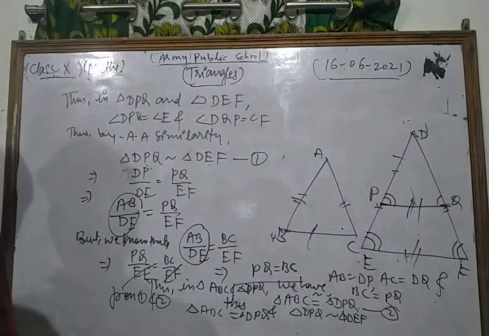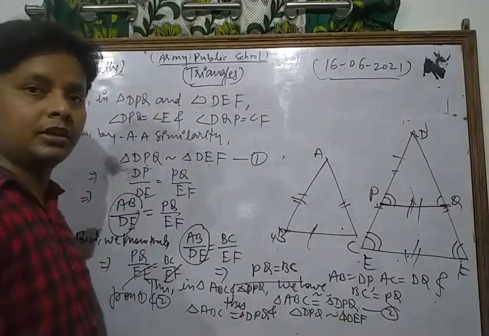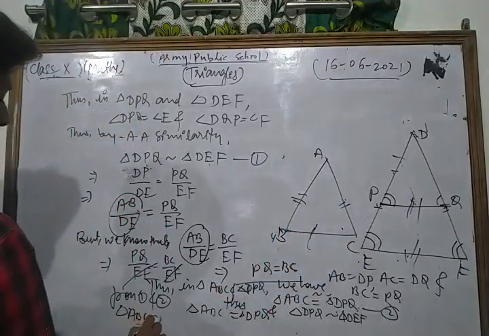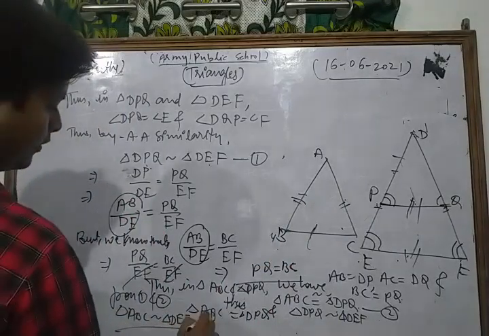From these two relations we can say that triangle ABC is similar to triangle DEF, hence proved.